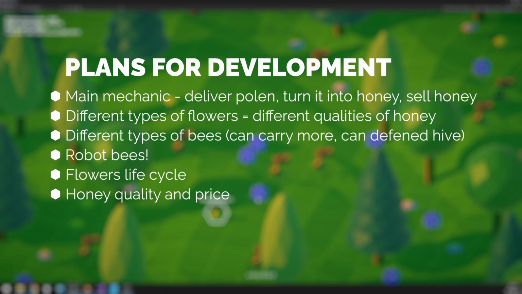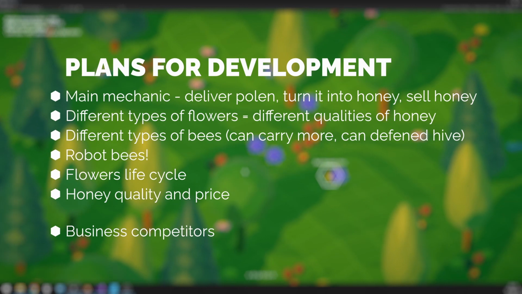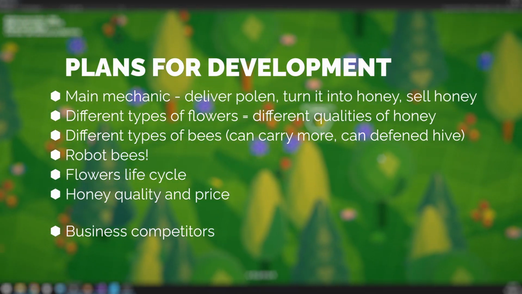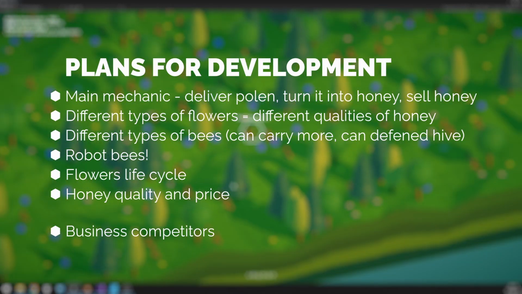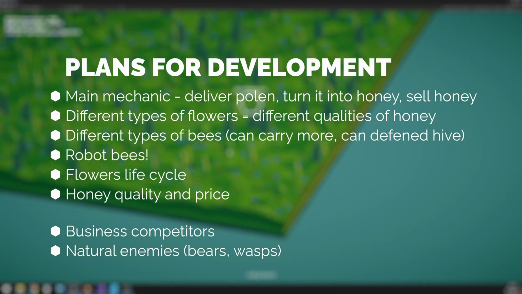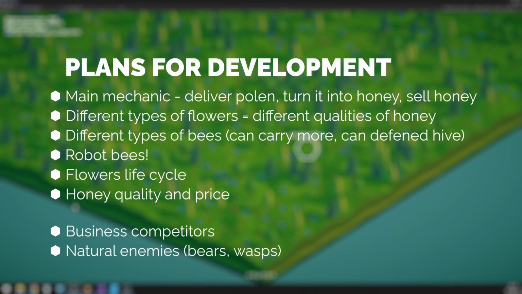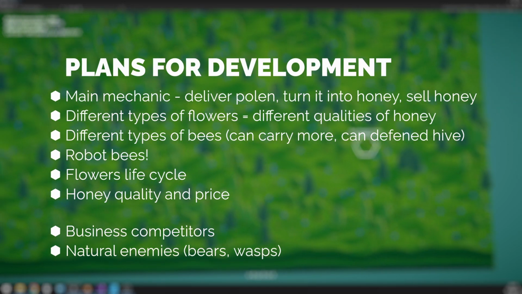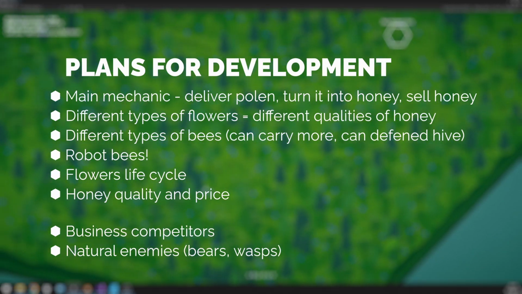As far as challenges, I'm thinking of a combination between the business simulation type, meaning competing against rival beehives for the same resources maybe, and natural enemies such as bears stealing honey or wasps attacking the bees. I don't want this game to become a real-time strategy game, so I will need to come up with a different mechanic for these.